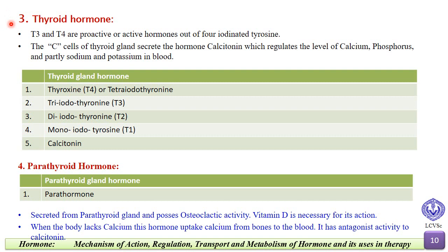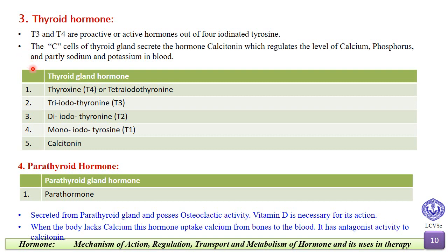Now we will see the thyroid gland hormone. T3 and T4 are proactive or active hormones out of the 4 iodinated tyrosine which are mentioned below, and the C cells of thyroid gland secrete the hormone calcitonin, which regulates the level of calcium, phosphorus, and partly sodium and potassium in blood.